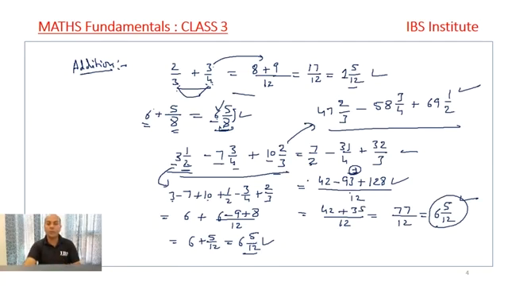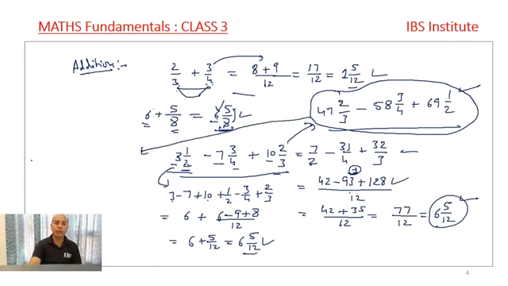But otherwise, if I have to solve this example I have given you in this fashion, then it will take a lot of time. And otherwise, what we do over here, in the next step, I will write this. In this question, I have to solve this question. So what I will write here is 47 minus 58 plus 69 plus 2 by 3 minus 3 by 4 plus 1 by 2, right?